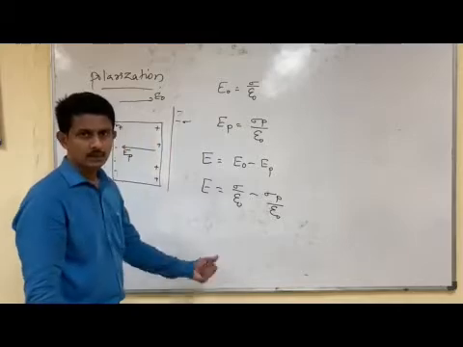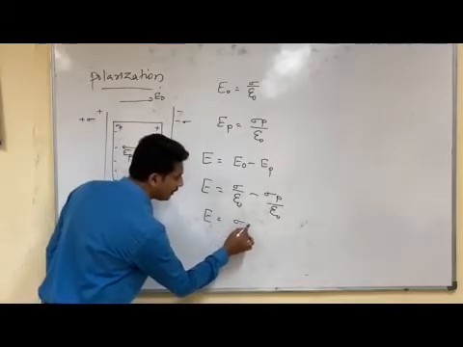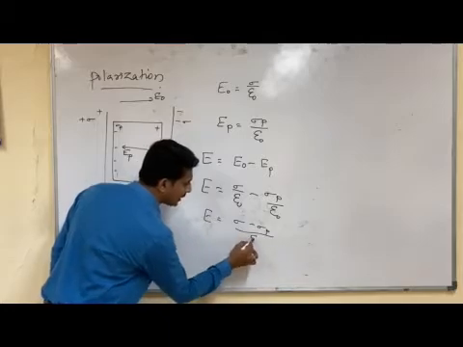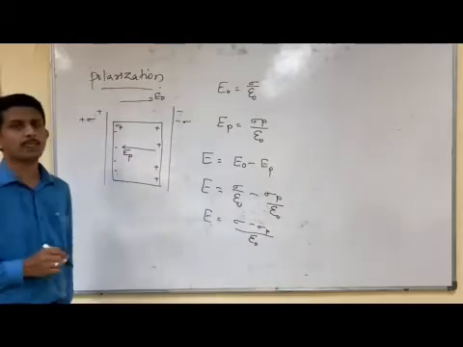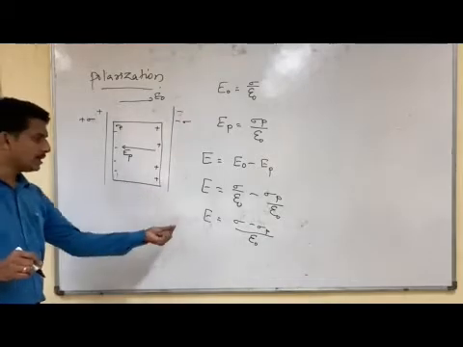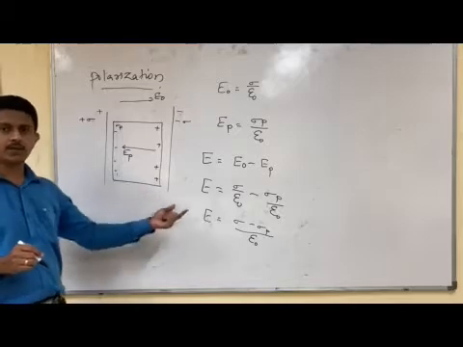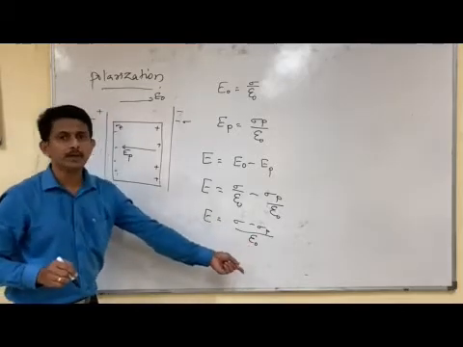So the reduced value of the electric field is given by sigma minus sigma p by epsilon 0.